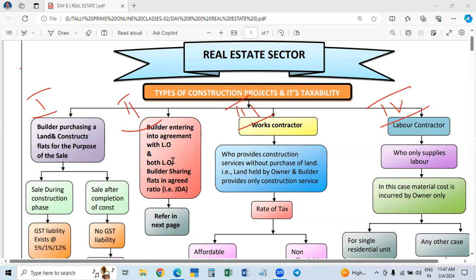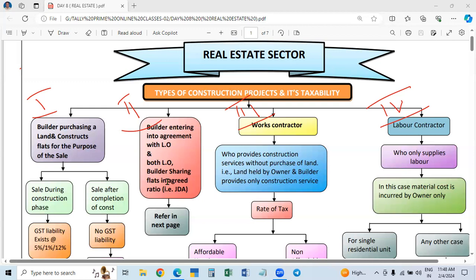The second one is where the builder will not purchase the land, but the landowner will enter into an agreement with the builder to construct buildings, to develop the land. Development means constructing. The units constructed will be shared by both.